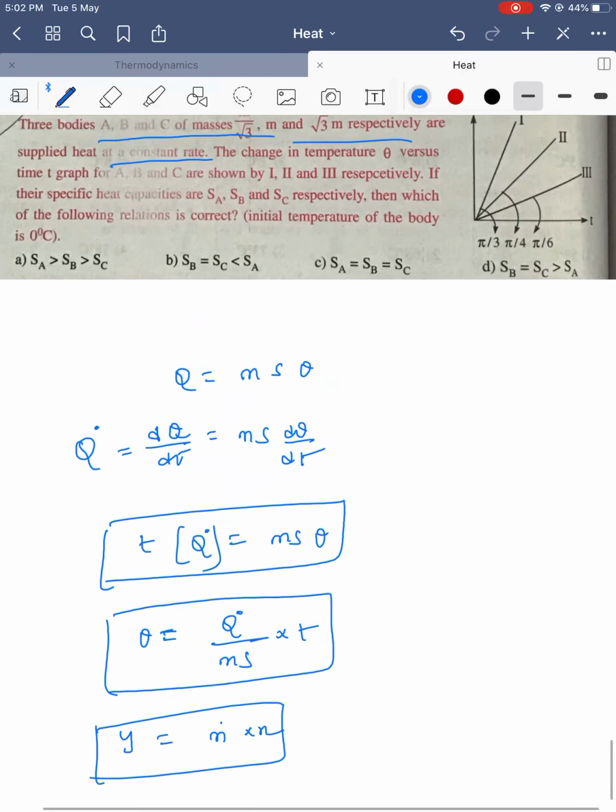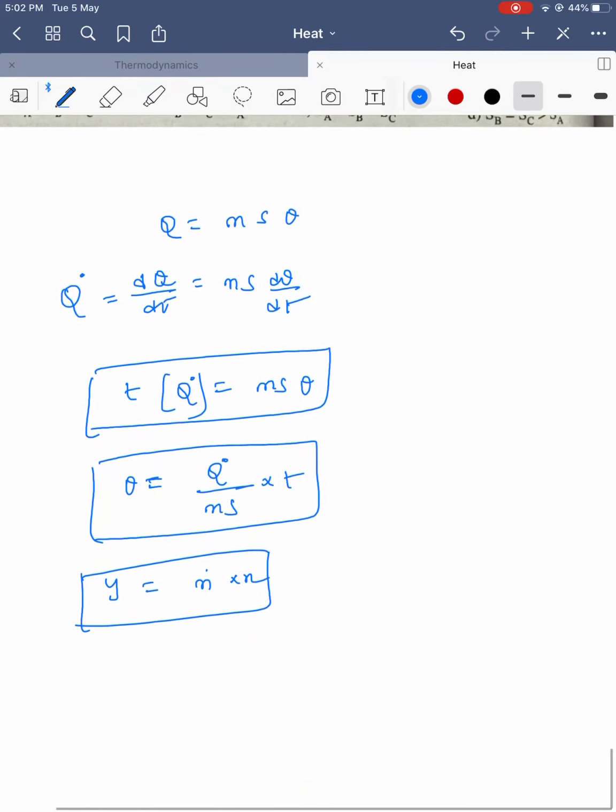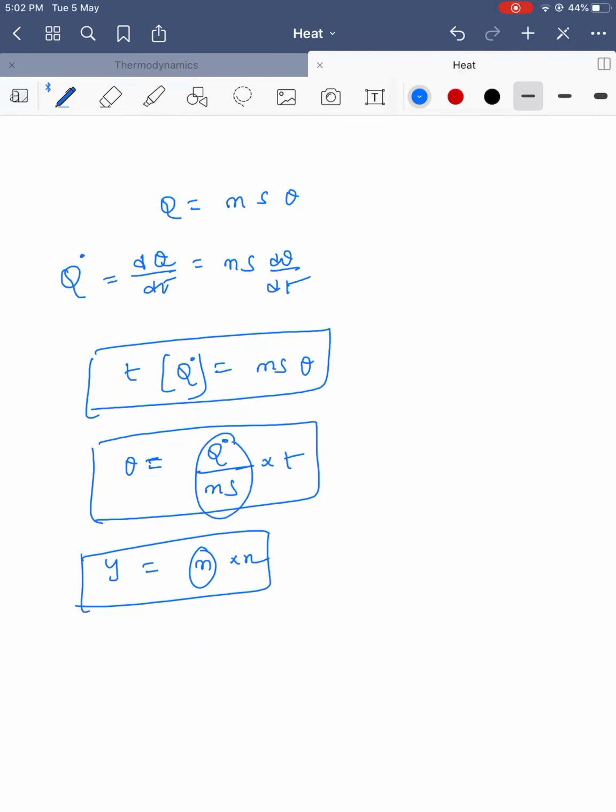He is asking the ratio of SA to SB to SC. If I get the slope, tan theta, that is Q dot by m into specific heat. To get the specific heat, Q dot by m into s is tan theta.